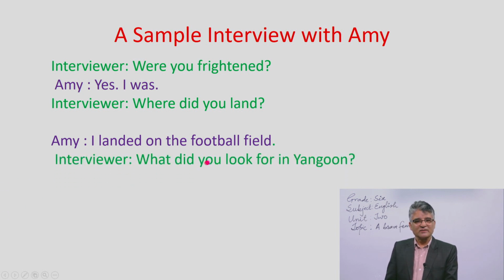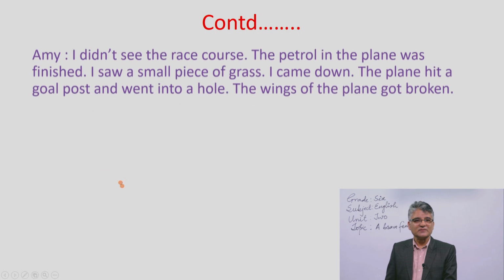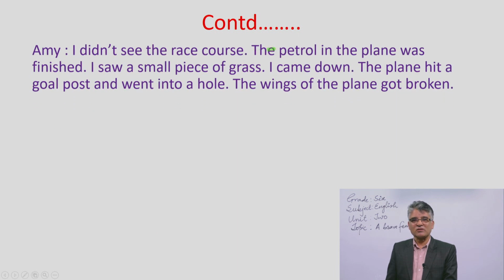The interviewer asked again, what did you look for in Yangon? What she was intending to find out in Yangon, it means that. So, what is your answer? Oh yes, you are right. And so, the answer of Amy is, I looked for a race course to land my plane. Next question, the interviewer asked, what happened there? So, the answer from Amy is, I did not see the race course, the petrol in the plane was finished, I saw a small piece of grass, I came down, the plane hit a goalpost and went into a hole. The wings of the plane got broken.